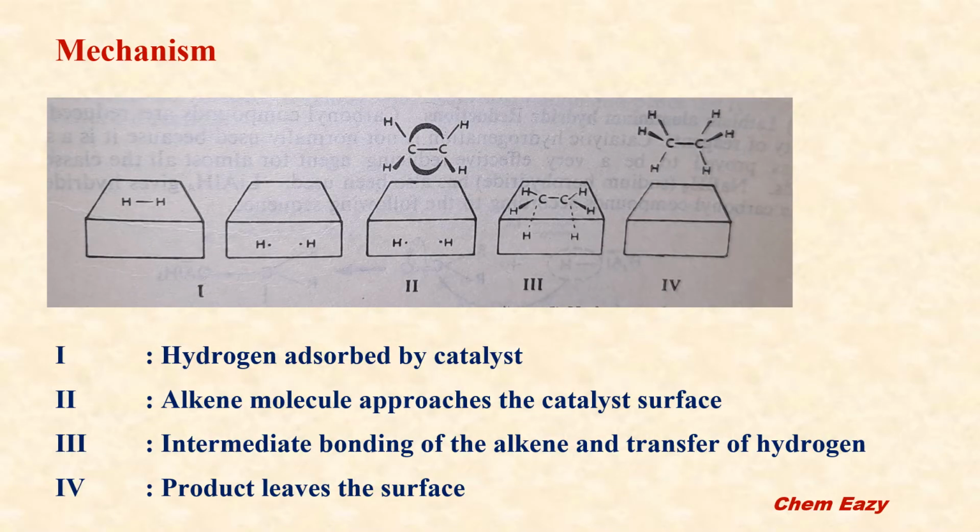Here you can see the mechanism involved in catalytic hydrogenation. This is a metal surface, that is a catalyst, on which the hydrogen gas, that is dihydrogen gas, is adsorbed. In step 2, the unsaturated hydrocarbon, that is alkene, approaches the catalyst surface. Then intermediate bond formation between this hydrogen and carbon atom of the alkene molecule, and then transfer of hydrogen to the unsaturated hydrocarbon. Then finally the product, that is the alkane, leaves from the catalyst surface.